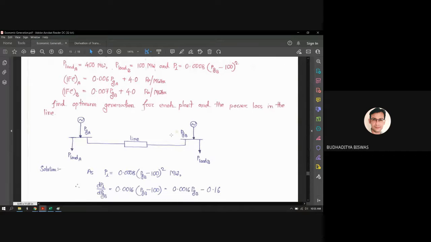Here two generators are there. Their generations are PGA and PGB, and they are connected through the transmission lines, and two loads are there. One is P load A, another is P load B. And this is an interconnected system, meaning this is not a standalone system. Standalone system means one load is served by one generator only. Suppose, if we just forget about the transmission line, that means P load A is served by PGA and P load B is served by the PGB.